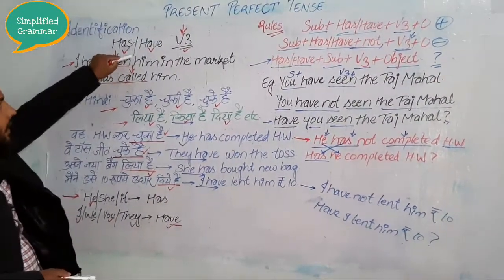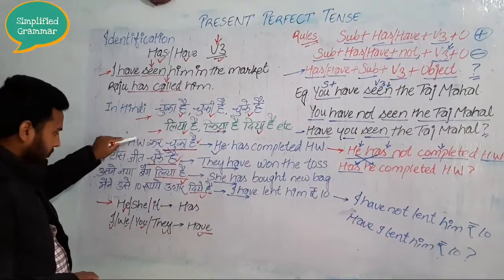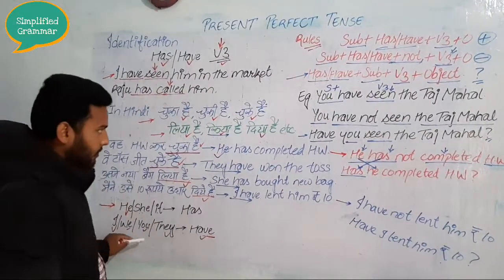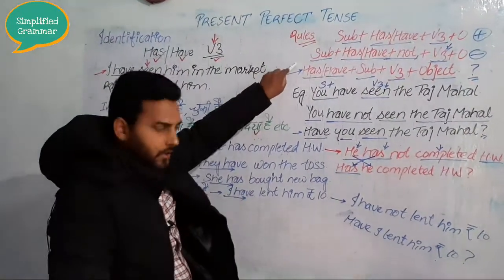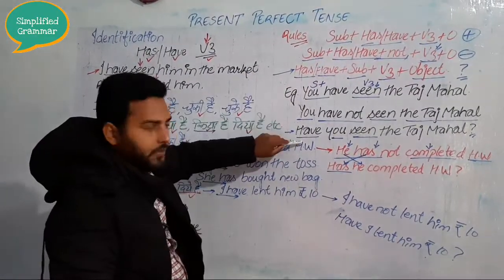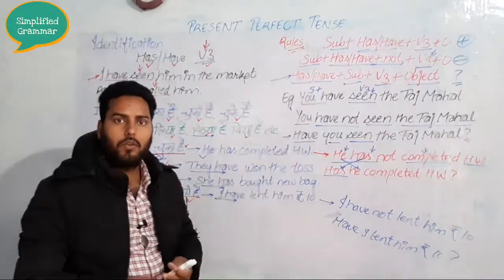I taught you identification in English. Then I taught you identification in Hindi. Then I gave you a few examples. Then I taught you has and have, where to use and how to use. Then I taught you the set of rules. I explained these set of rules with the help of examples. So I hope you understood.